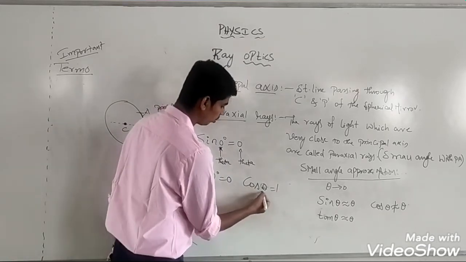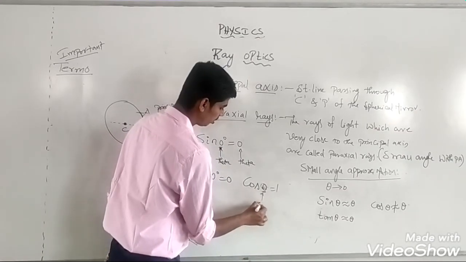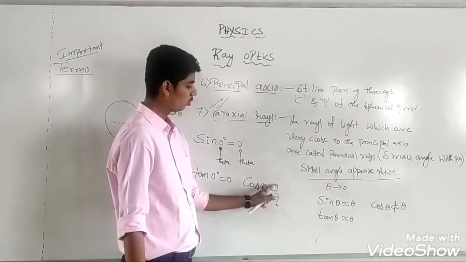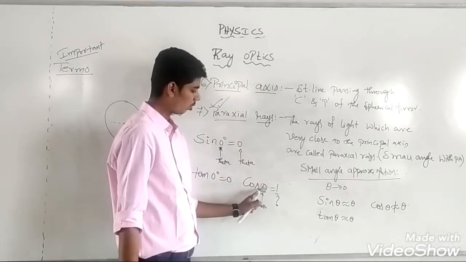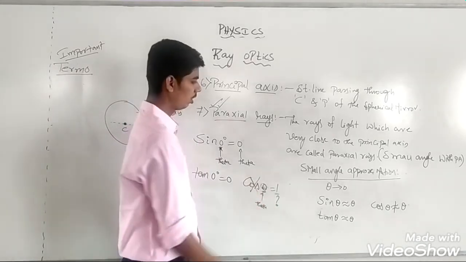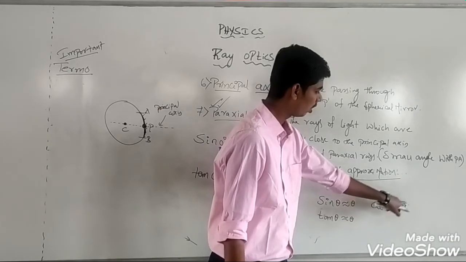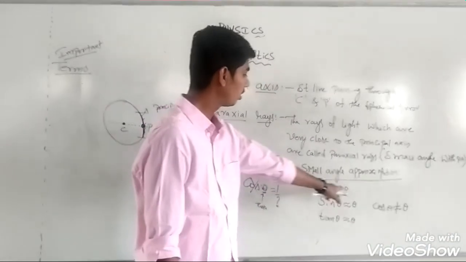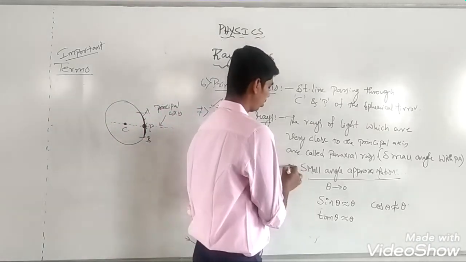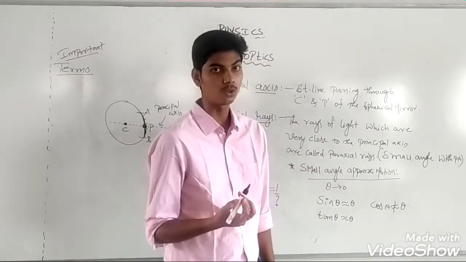Here you cannot conclude that if this is theta, is this theta? If it were 0, you could write cos theta is equal to theta, but that is not the case. So cos theta is not equal to theta if theta is tending to 0. In the case of small angle approximation, you should know when to apply it.